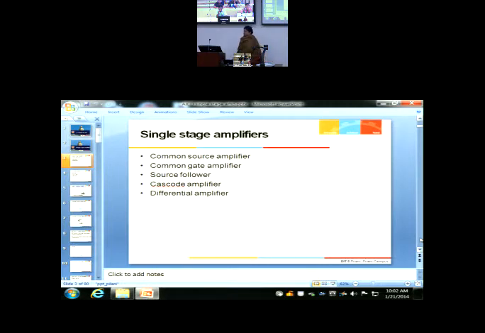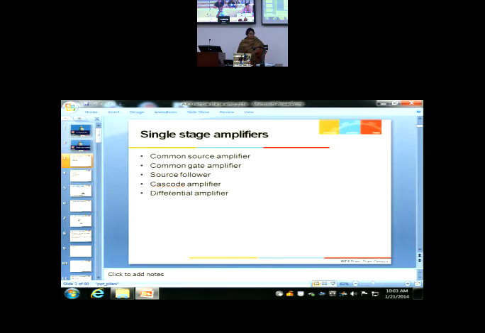Okay. So as I said, we have actually three basic single stage amplifiers, and then these two are actually a combination. In real sense, they are a combination, but they can be treated like again a single stage. I can treat them like a standalone single stage amplifier also.